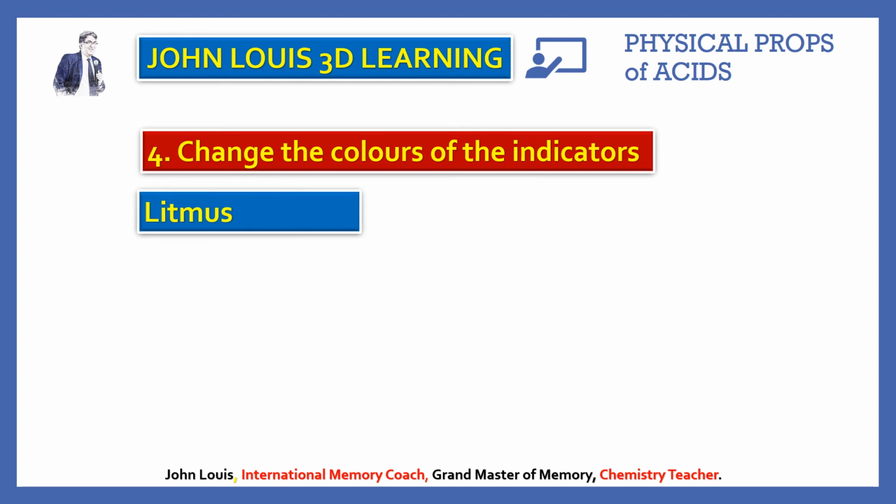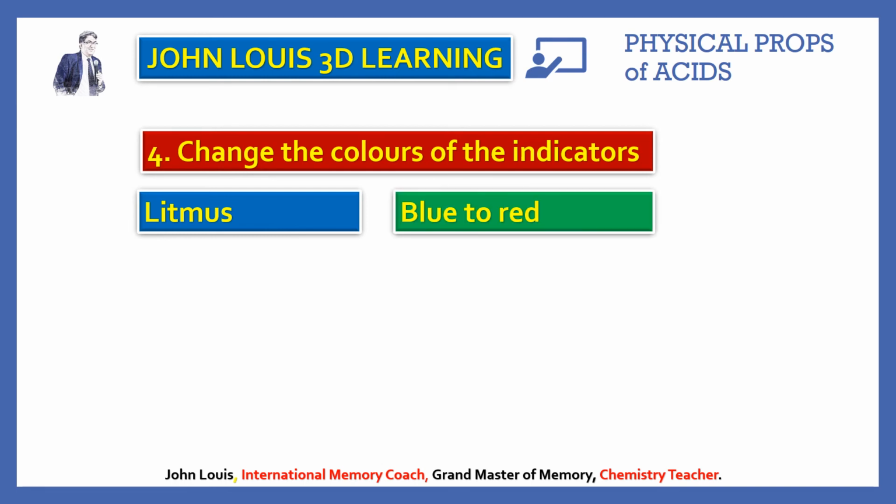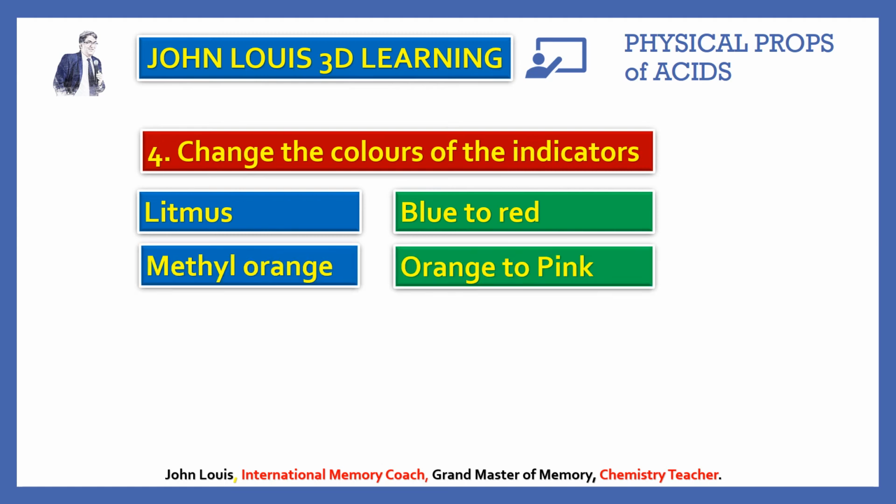For example, litmus paper or litmus solution, they turn blue to red in acid. So if you put any litmus paper, they turn the blue litmus into red color. If you put it in base, just the opposite, red to blue. See, I have written only for the acid medium. You can just reverse it for the alkaline medium. Okay. Then methyl orange changes orange to pink in acid. So therefore in acid it is pink in color, in base it is orange in color.